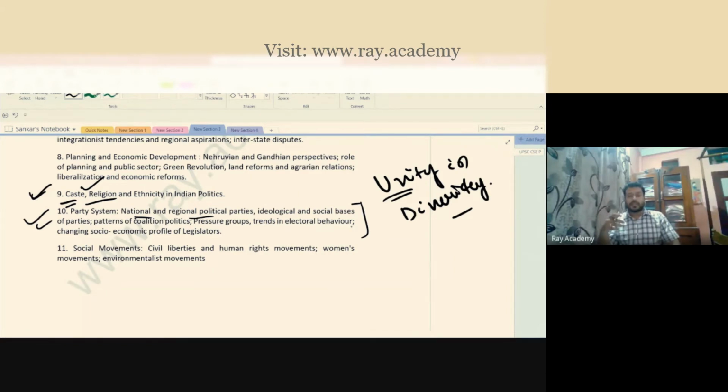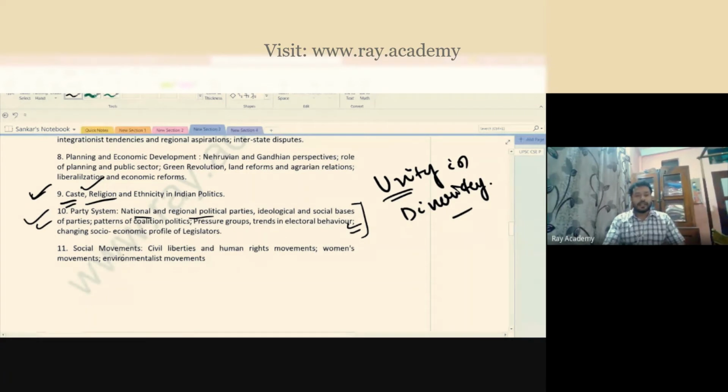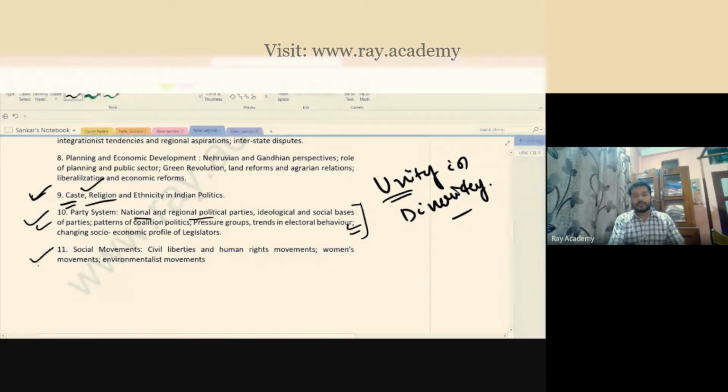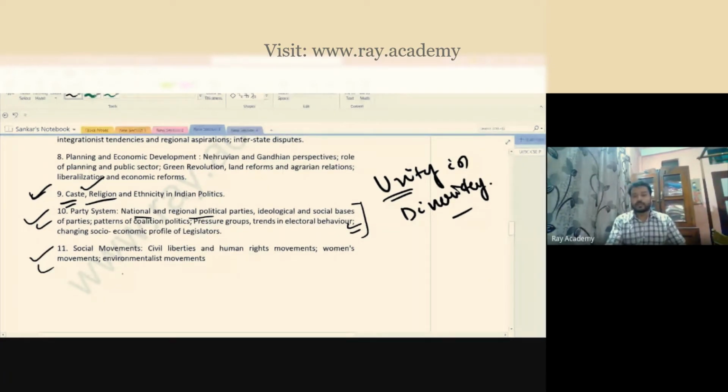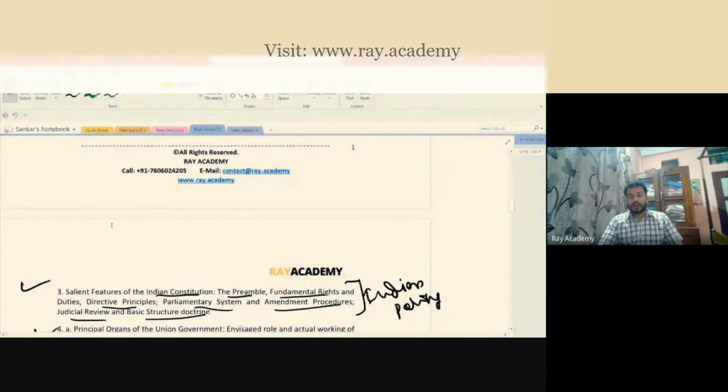You have the Indian National Congress, isn't it? Then you have, for example, what is NDA, what is UPA, what are the important state parties. Okay, then you will discuss these things. And similarly, for example, social movements, environmentalist movements like the Chipko movement, the women's movement, those things you also discuss in this particular PSR chapter. Okay, so I hope that all of you are clear about it.